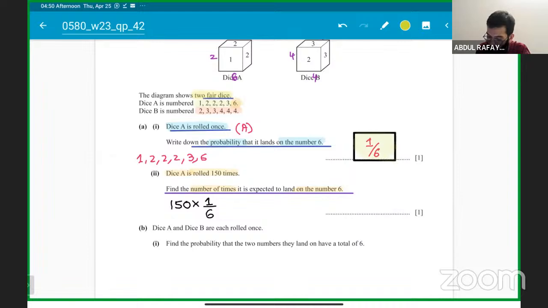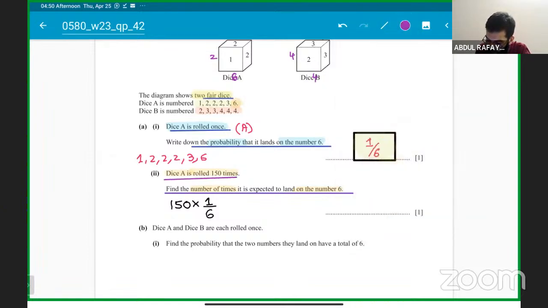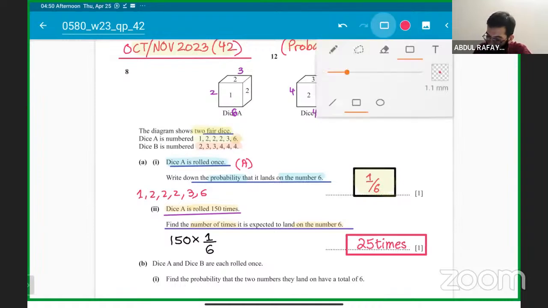And then the next is a formula: when they talk about expectation, we have to find the number of times that we can expect. The game was played one time, but now the game is being played 150 times. So we can say 150 times 1 over 6, that is 25 times. You can expect that the dice will be landing on the number 6 on dice A.